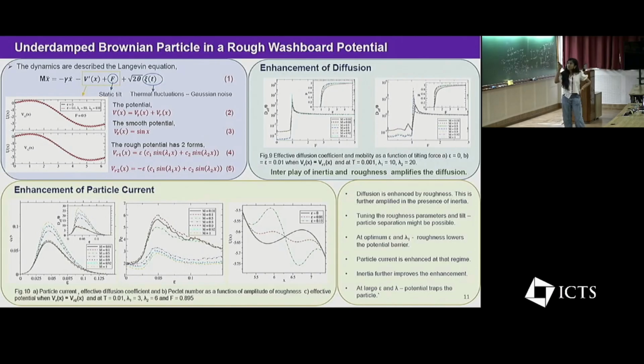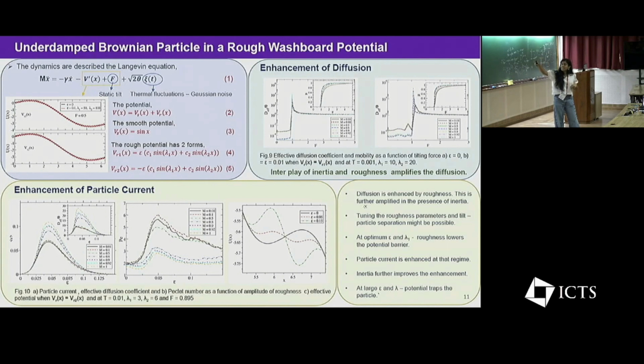This is observed for the first case of potential, and for the second case of rough potential VR2 of x, we observe an enhancement of particle current at some optimum epsilon. This is because when we add roughness to the potential, there is a tilting force that tilts the potential, and if the tilting force is less than the critical tilt of the potential, we find that the roughness reduces the total potential barrier of the system. We can see in the third figure, when we add an optimum value of roughness, the potential barrier reduces when compared to the smooth potential.